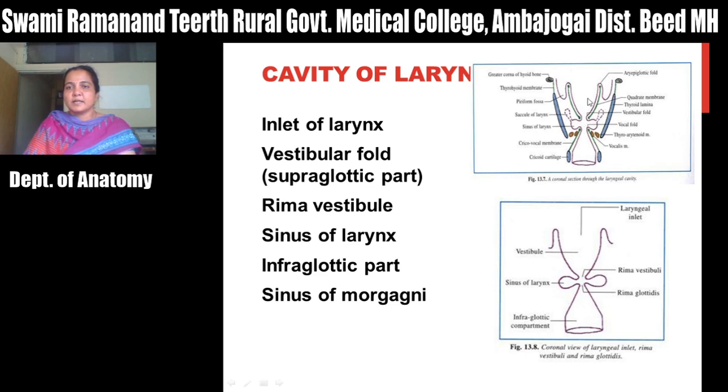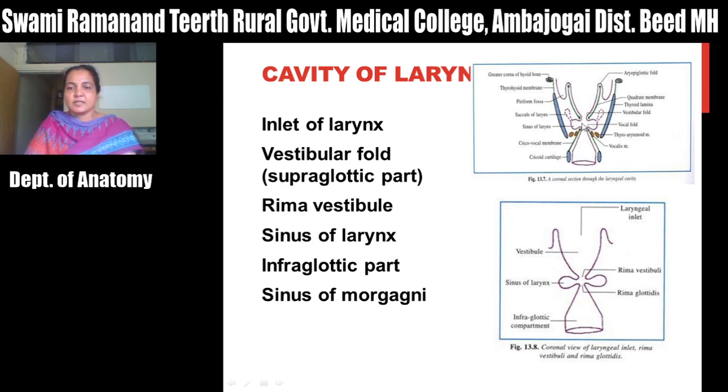This is the rima vestibuli, this is the supraglottic part, and this is the sinus of the larynx, which has one extension called the saccule or ventricle of the larynx. Just below that, between these two vocal folds or vocal ligaments, is the glottic part of the larynx, and just below it is the infraglottic part of the larynx.